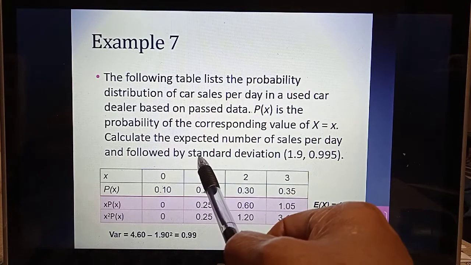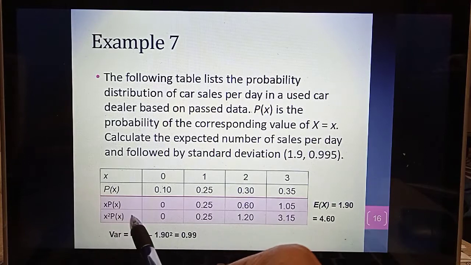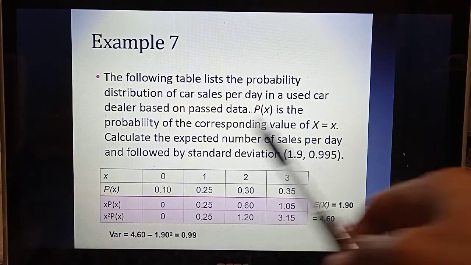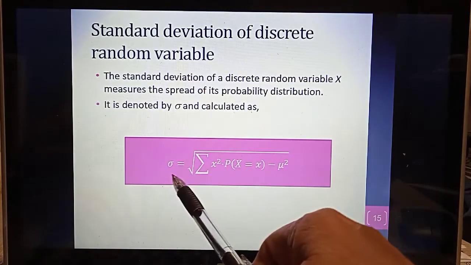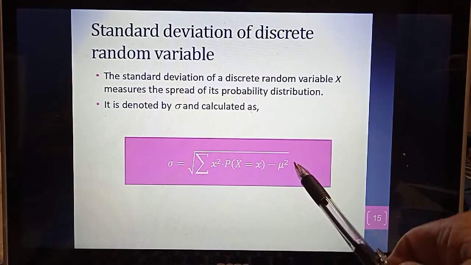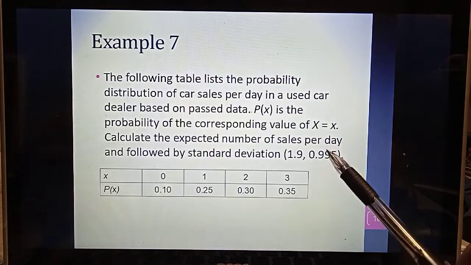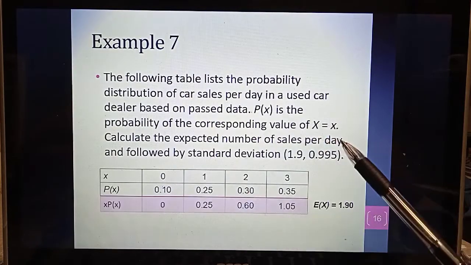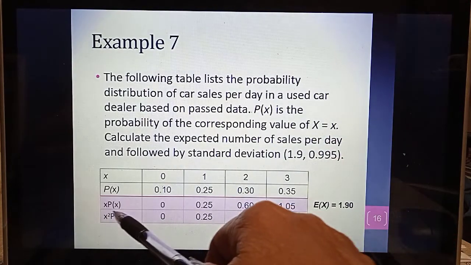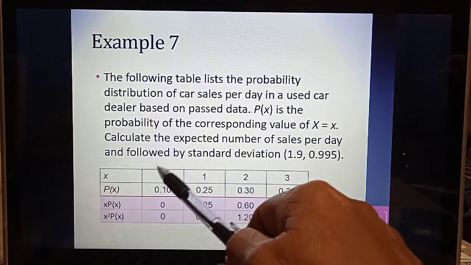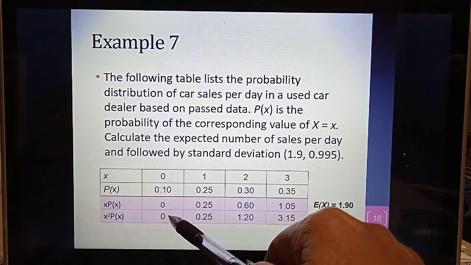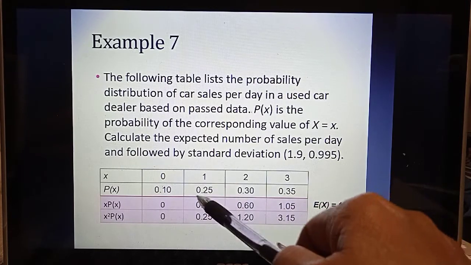Okay, next nak dapatkan standard deviation. Jadi, okay, gunakan formula untuk standard deviation daripada earlier slide. Daripada earlier slide ni, dapatkan formula untuk standard deviation yang ni. Okay, itu daripada X. Daripada ni, X kuasa 2 ke yang ni, darab dengan PX dapat yang ni. Kuasa 2 yang ni, darab yang ni, dapat yang ni.